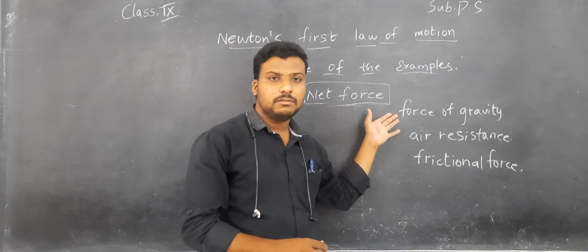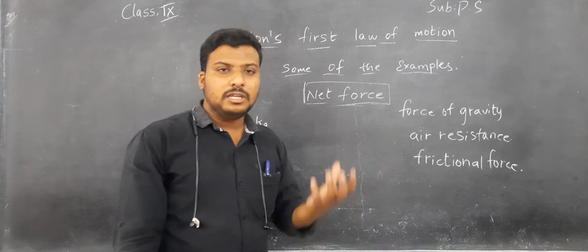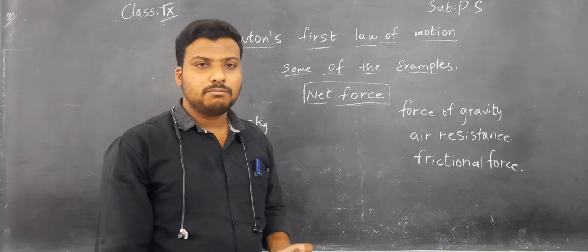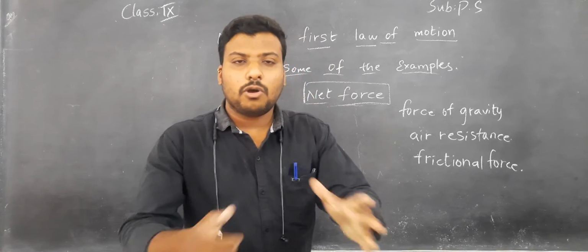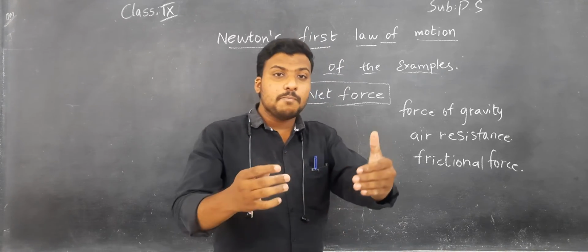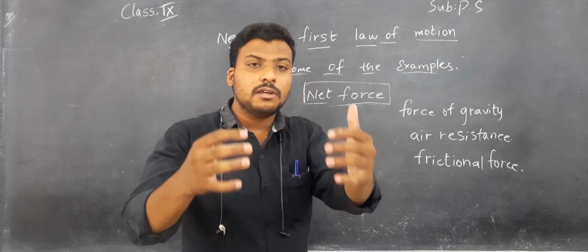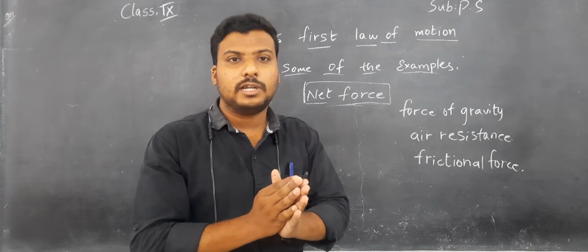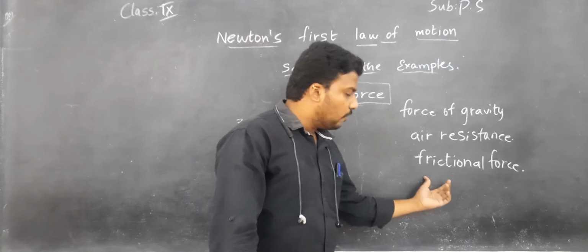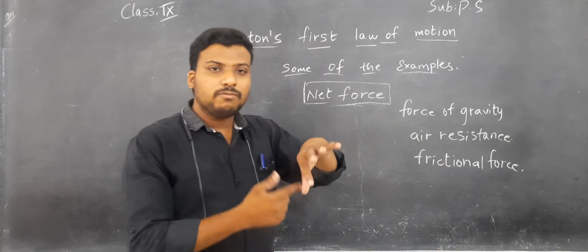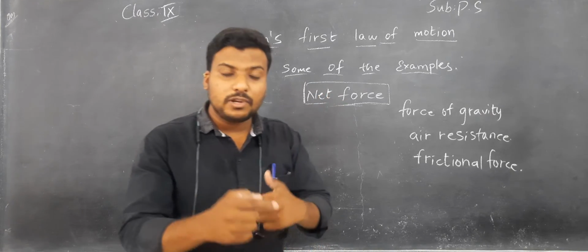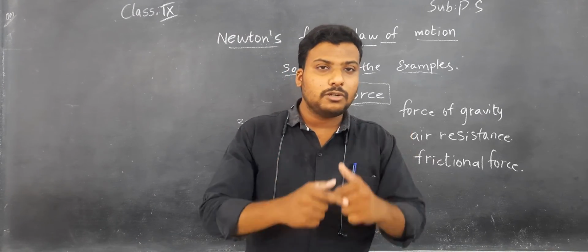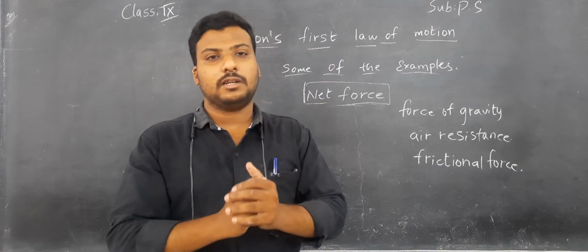Force of gravity. The gravity continuously pulls all the objects. Next, air resistance. Even as you are pulling the trolley, the air resists your trolley from moving in the forward direction. And frictional force: between the tiles of the trolley and the floor, there exists a frictional force. That frictional force also stops the trolley from moving in the forward direction.